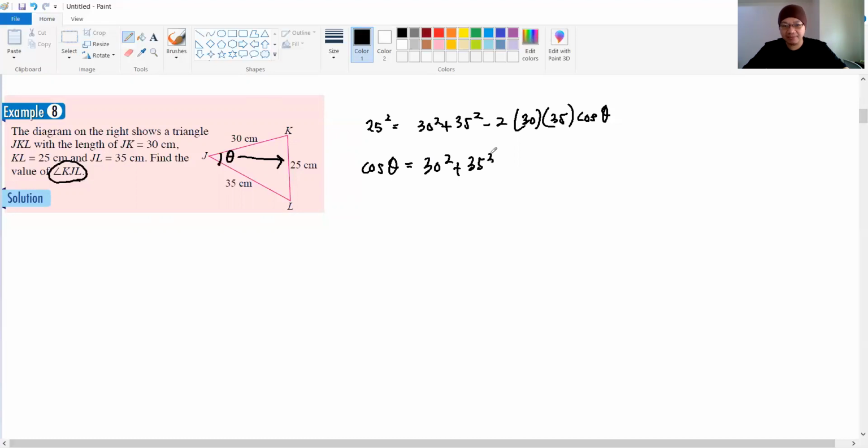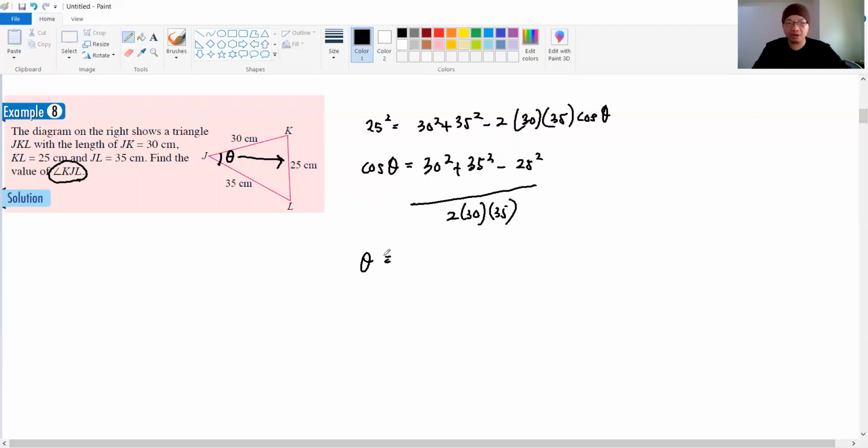So when we simplify this, it is supposed to be like this. We just cut and paste, and this here is minus 2 blah blah blah, right? We move it to this side. But this 25 moves to the right side, so that's why it becomes minus. And since this is times cos theta, the 2, 30, and 35 we can bring up to the right side again. It becomes over this. And then straight away, what is your theta?